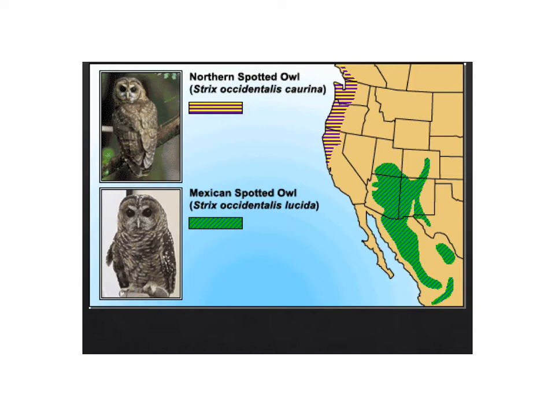It's too far for them. They don't usually travel that far in their habitat. So now we have two separate populations of the spotted owls, and they've gotten to the point now where we have two subspecies. We have the lucida and the caurina subspecies, and probably if they never ever come together, they will become new species, and we'll probably see that in our lifetime.